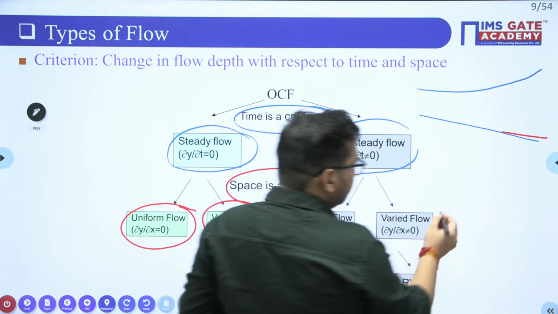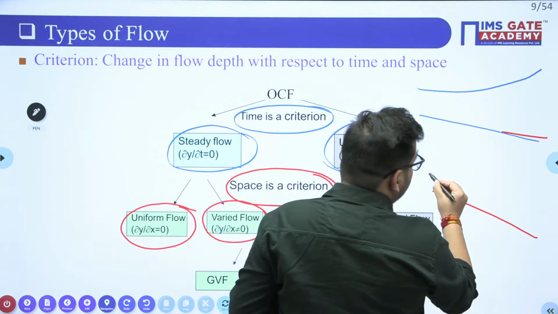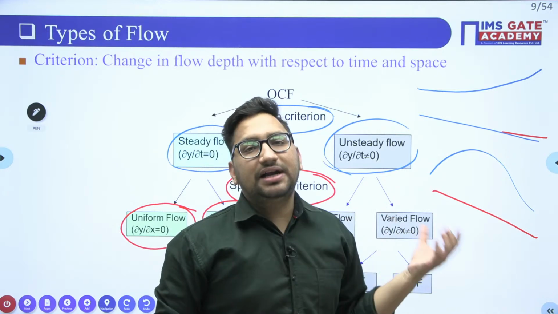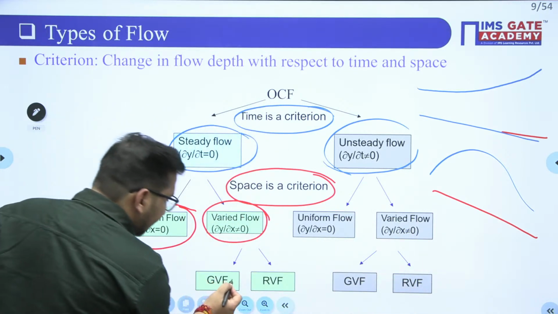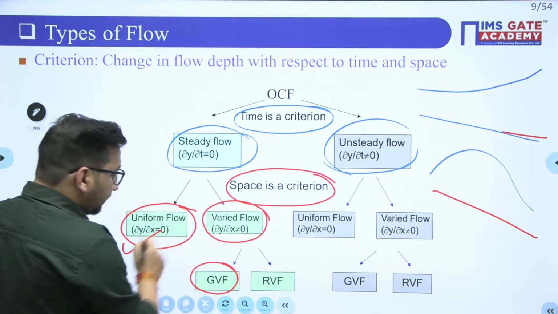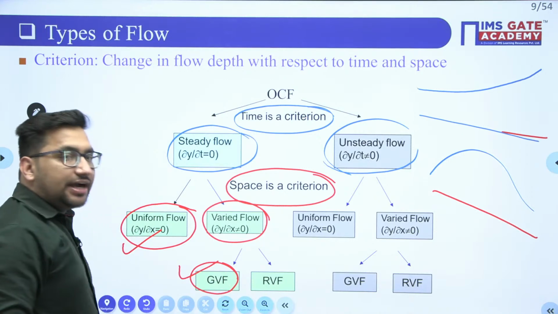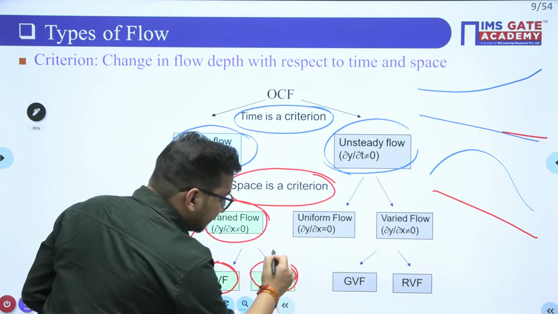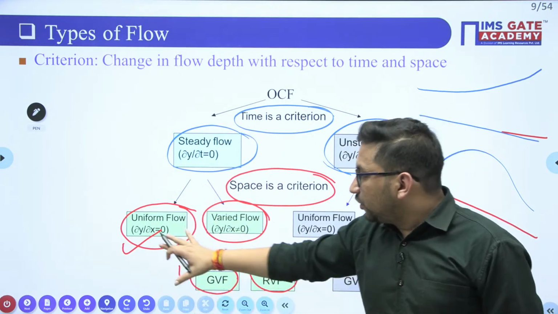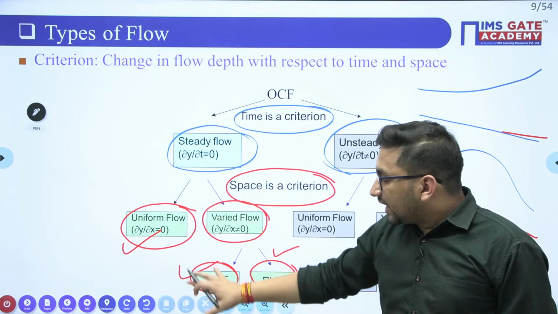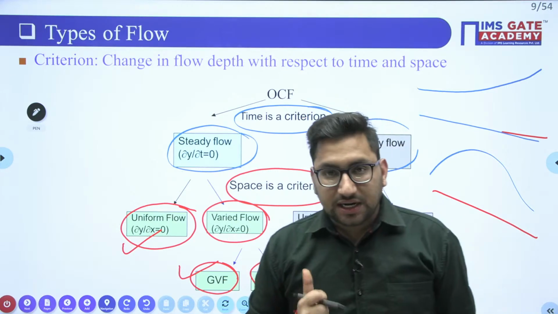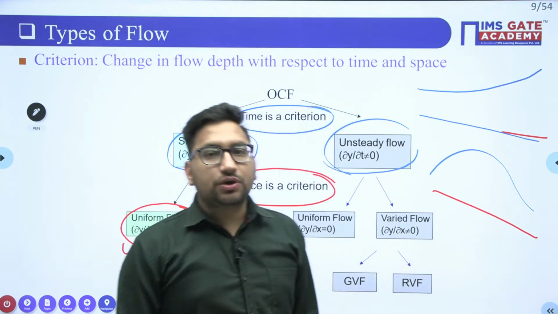But let's suppose the depth of flow is changing suddenly. We can say this particular type of flow will be a rapidly varied flow, right? So in this category there will be gradually varied flow. We are going to deal with uniform flow, gradually varied flow, and rapidly varied flow, which are related to steady flow. So we will deal with uniform flow, gradually varied steady flow and rapidly varied steady flow. Clear? These are the points we need to cover.